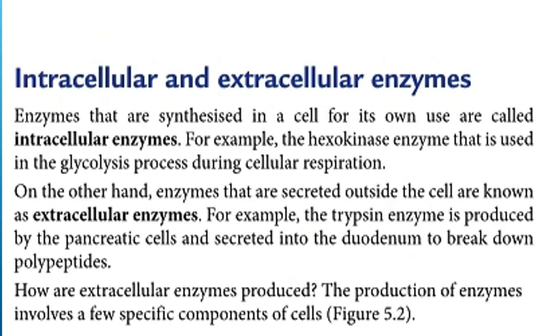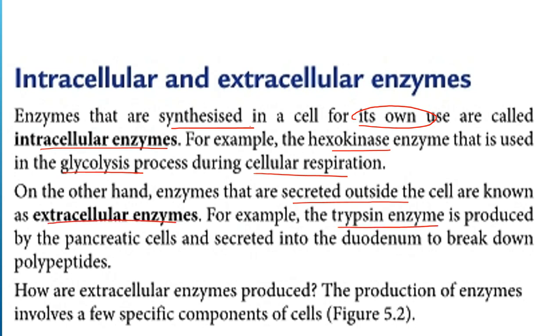So we have intracellular and extracellular enzymes. Apakah ini intra dengan extracellular enzyme? Enzymes that are synthesized in a cell for its own use are called intracellular enzymes. For example, hexokinase enzyme that is used in the glycolysis process during cell respiration. Other than that, enzymes that are secreted outside the cells are known as extracellular enzymes.